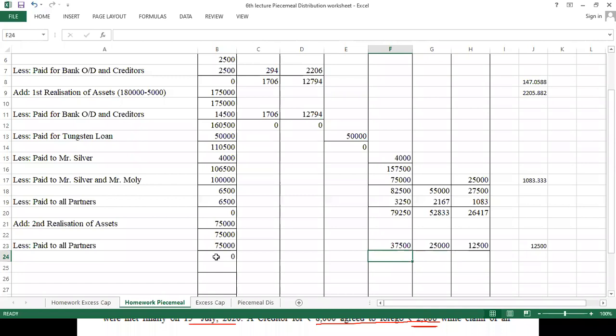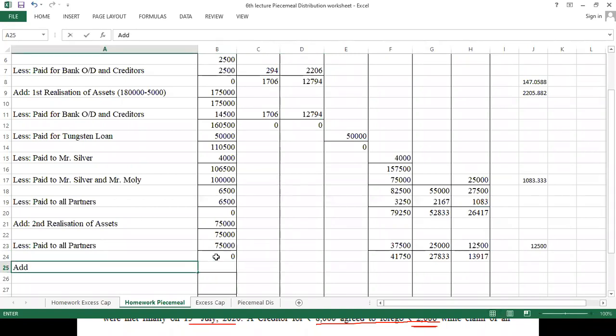So here it comes 41,250. 250 or 750? It comes 750, I think. 750. Okay. Here it will be 52,000 minus 25,000, 27,000, and here it will be 26,000 minus, comes to 13,917. Now we'll go for third realization. Third realization of assets.